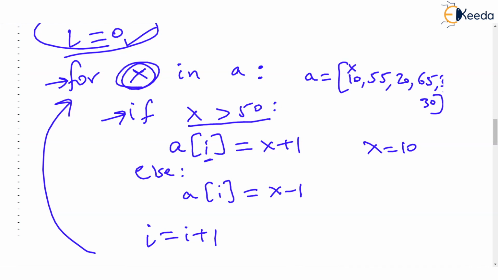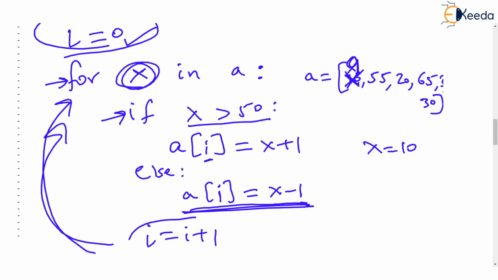So the control will land in else. This line will run, which I am underlining. And this line is a0. Come on, i is 0 now. So a0 should become x minus 1. So a0 will change. We are entering the list a0 and we are changing the value and storing the changed value. And now before we go back to the for, we are doing i is i plus 1.